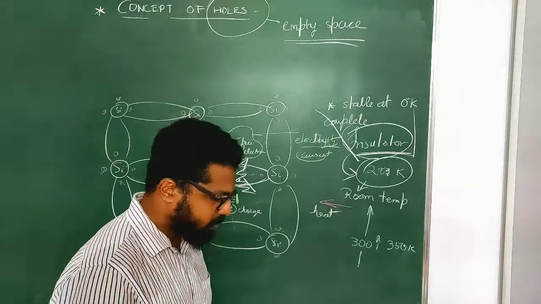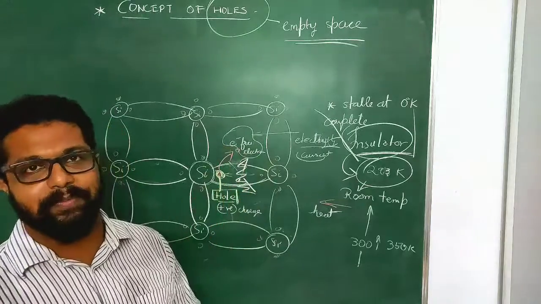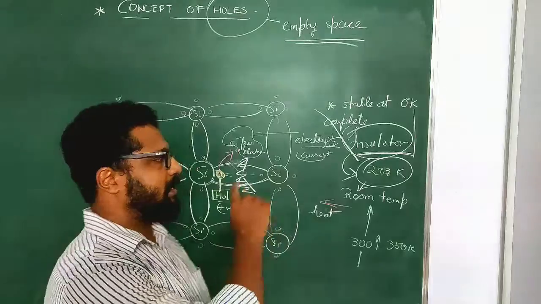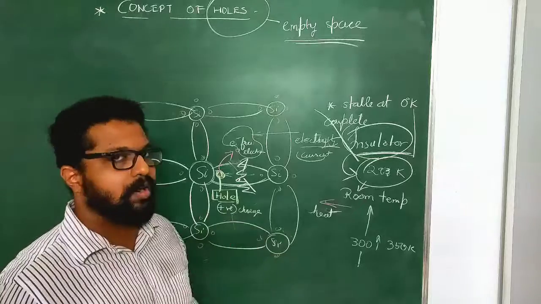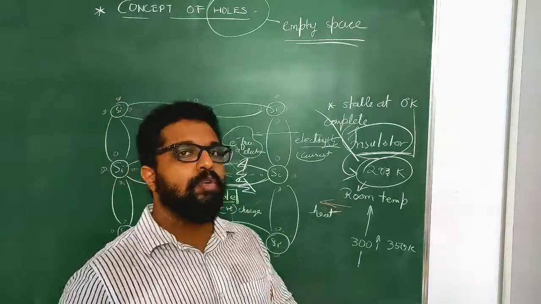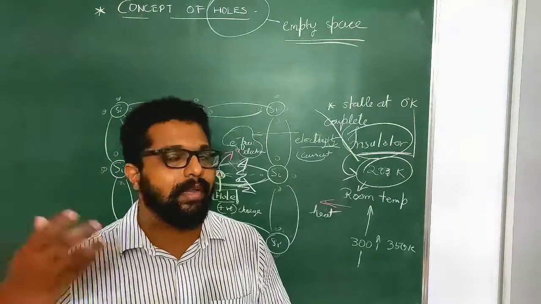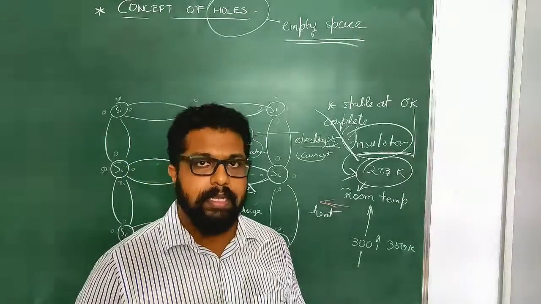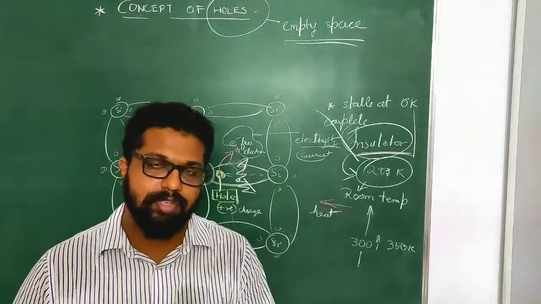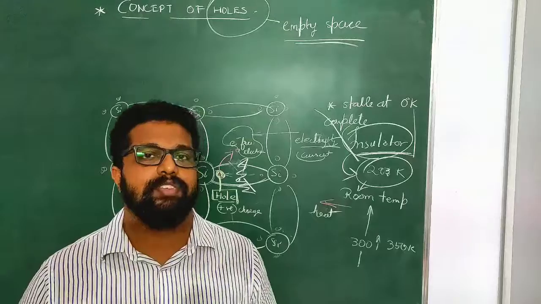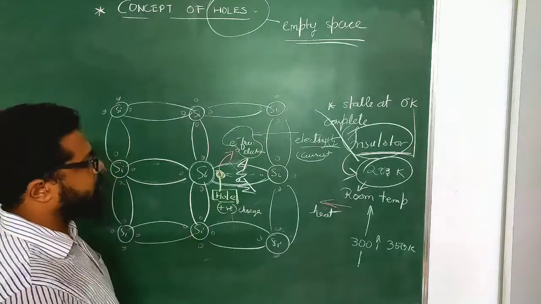So what happens at that time is more electrons are getting excited. More of these free electrons are running all around because the temperature is increased. And all of these negative charges moving all around will create more conduction of electricity. Yes or no? More electrons flowing all around is simply nothing but more current. So it is easier for a silicon or a semiconductor at a higher temperature to conduct electricity because there are a lot of free electrons flowing inside.